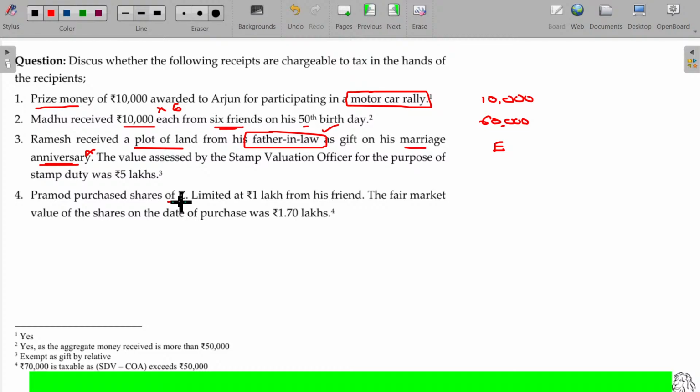Pramod purchased shares of Z Limited at 1 lakh from his friend. The fair market value of the shares being 1.7 lakhs. Shares and bullion will also be considered as capital assets here. So here the consideration is paid but less than its worth. The difference of 70,000 is inadequate consideration, and 70,000 is more than 50,000. That entire 70,000 will be considered as taxable. So overall taxable value being 1,40,000. Is that clear? Taxable under income from other sources.